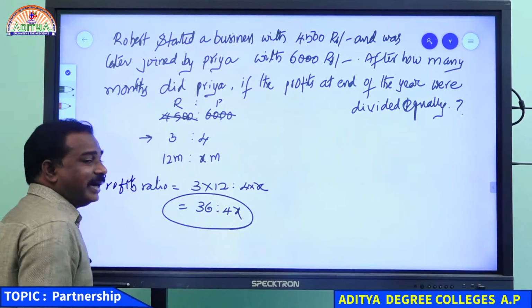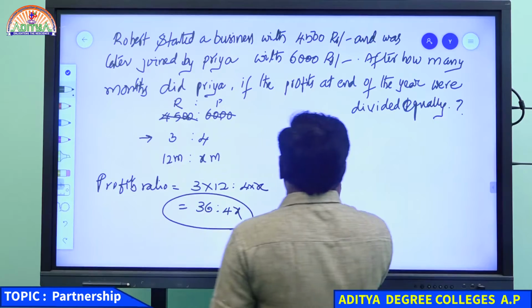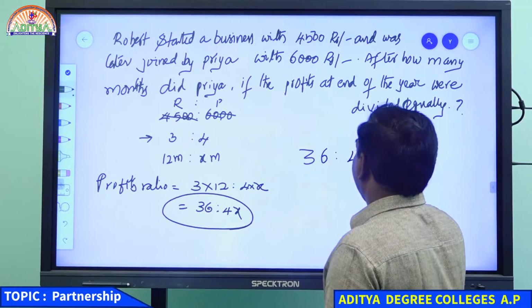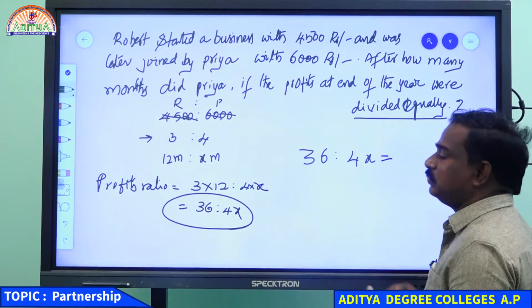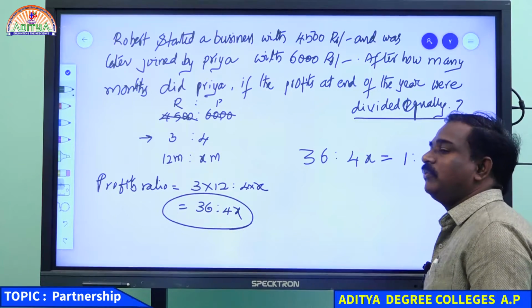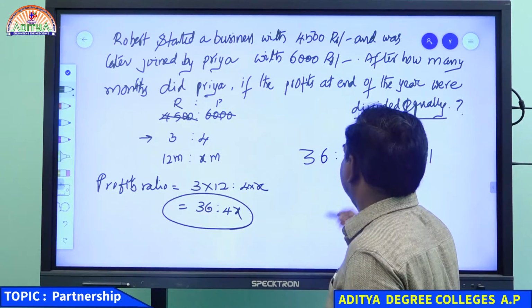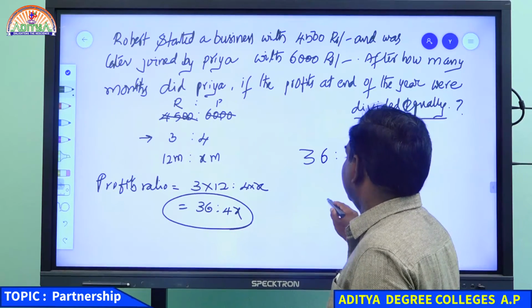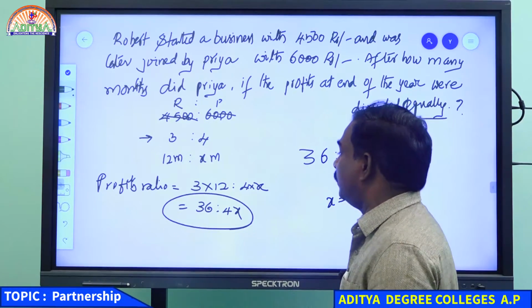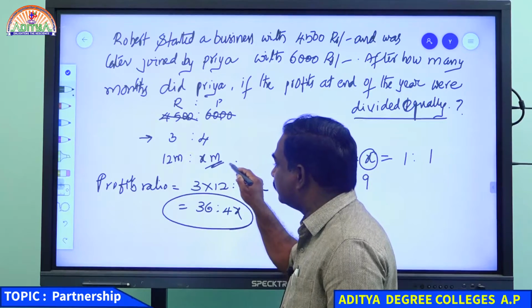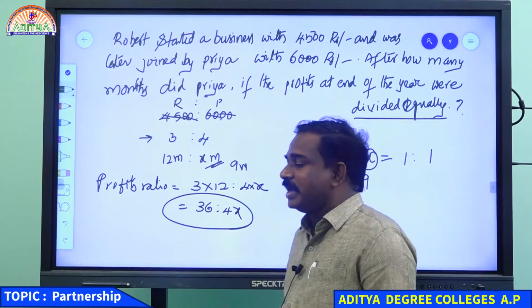But this was divided equally, so 36 is to 4X is 1:1, equal parts. To get 1:1, X should be 9. Then only will you get 1:1. So X equal to 9 means she was in the business for 9 months.